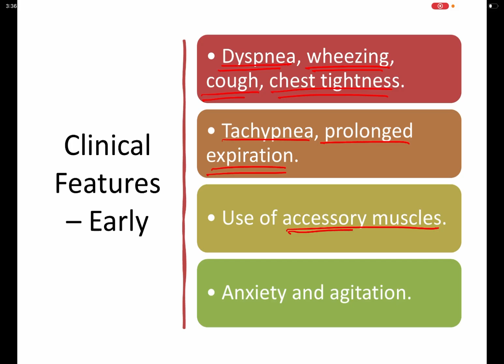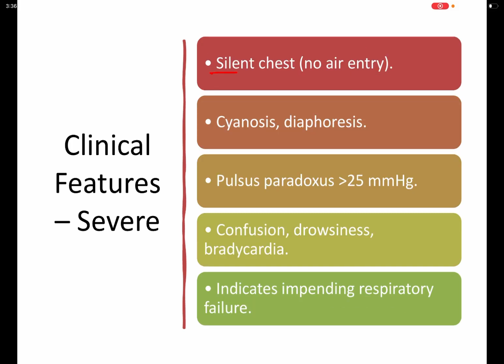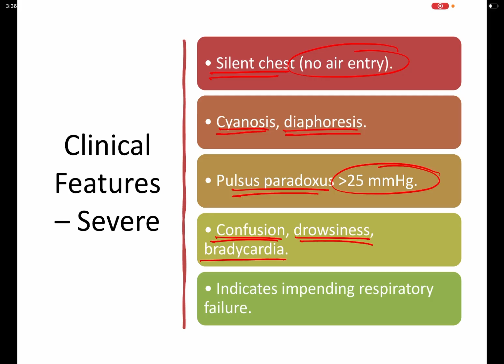The clinical features which present earlier include dyspnea, wheezing, cough, chest tightness, tachypnea, prolonged expiration, use of accessory muscles, anxiety and agitation. In severe cases, there will be silent chest, that is no air entry, cyanosis and diaphoresis, pulsus paradoxus with greater than 25 millimeters of mercury, confusion and drowsiness, and bradycardia. And this indicates impending respiratory failure.